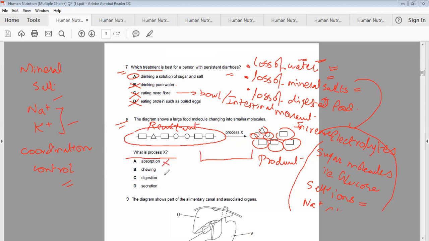Absorption, no. Absorption is the entrance of the digested food material from the small intestine to the blood. And chewing increases the surface area but does not break the bonds. Here the bonds are actually broken and the molecules have become separate. So chewing is not the right answer. Digestion, yes, in digestion it is the right answer. In digestion, the bonds between the large molecules are broken down and they convert into soluble small molecules. Secretion, no, secretion is obviously not the right one. So the correct answer is digestion.